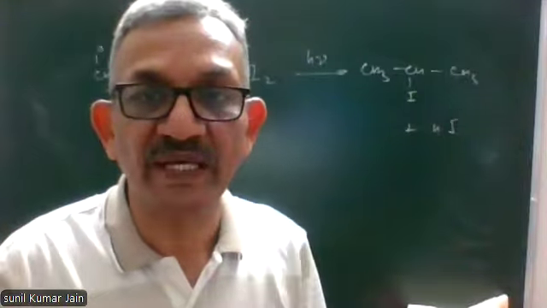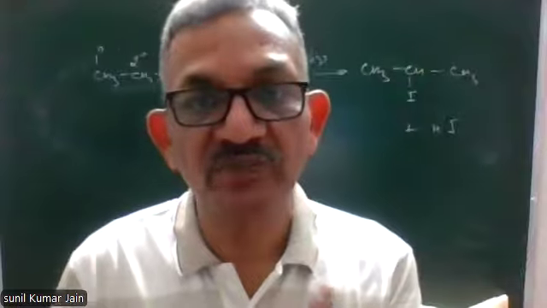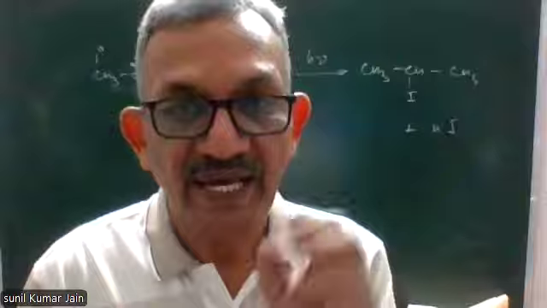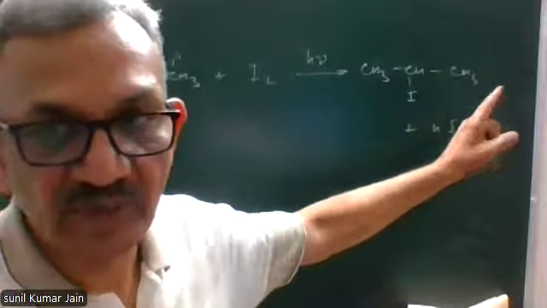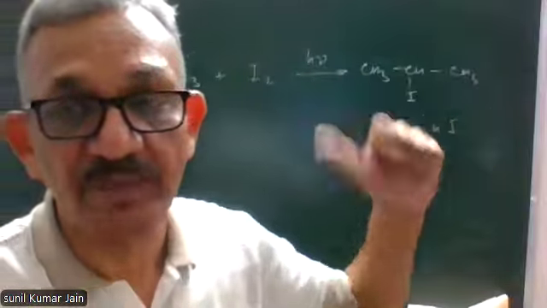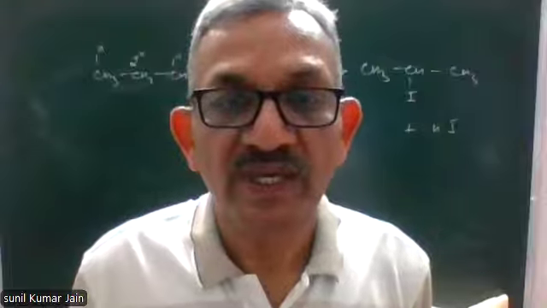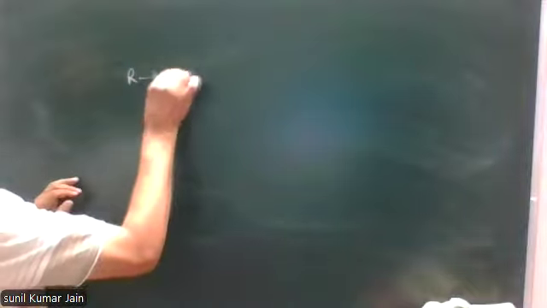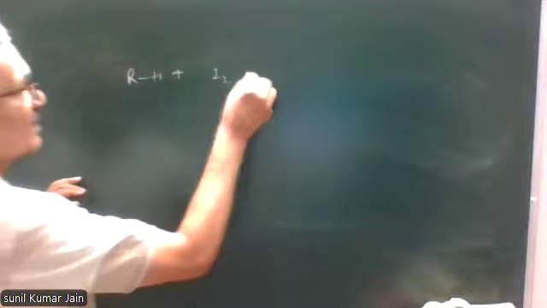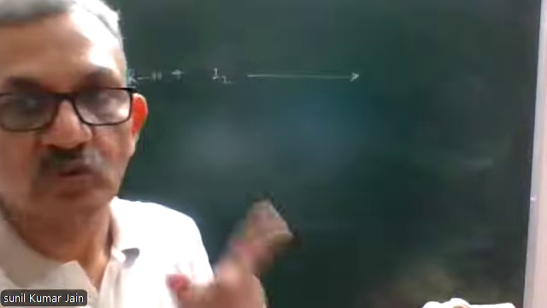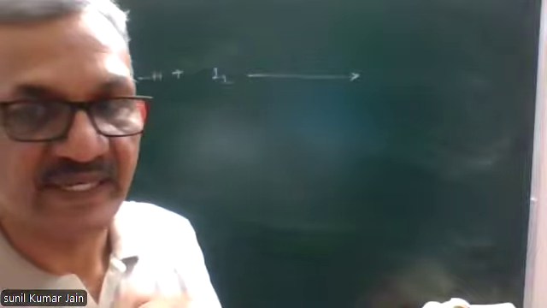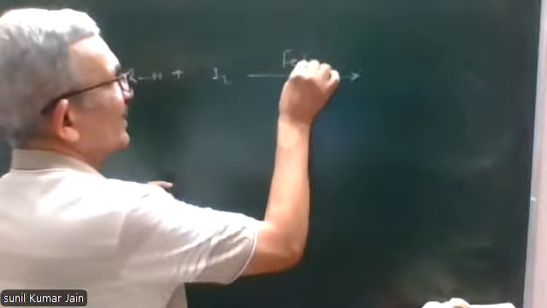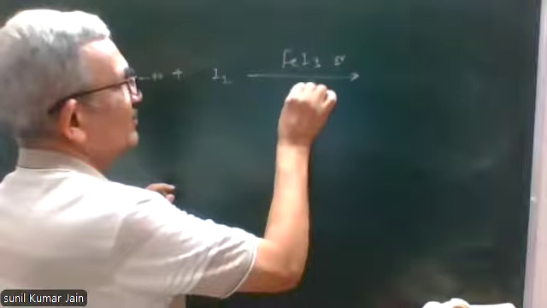But both the problems can be tackled. For the slow reaction, we can use a catalyst. And for HI, we will have to remove HI so that the backward reaction does not take place. For HI, we use an oxidizing agent in the reaction flask. So in this case, if I react alkane with iodine, to speed up the reaction, I'll use a catalyst, and the catalyst is ferric iodide or aluminium iodide.